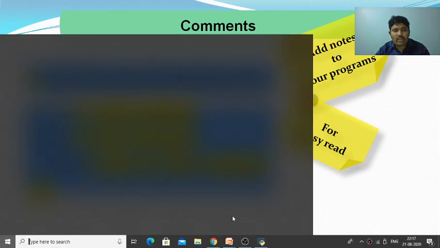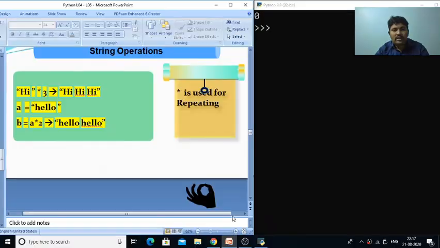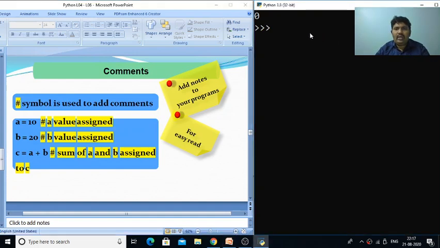For example, see this. Here we have a is equal to 10, and we put a hash, followed by a comment about the variable, so it will not be taken as a part of the code. For example, if I just print a, it is printing. So like this, we can use the hash for the purpose of mentioning comments.